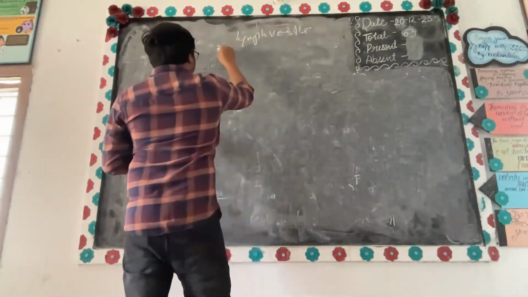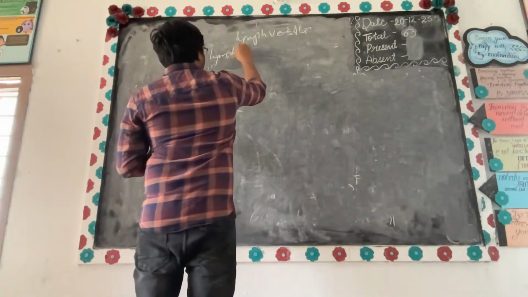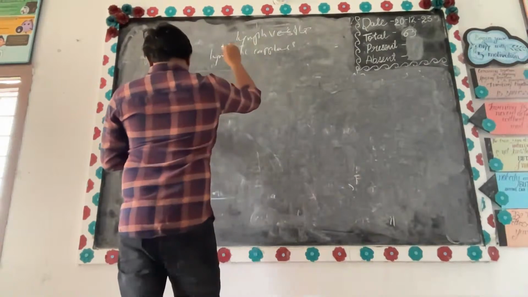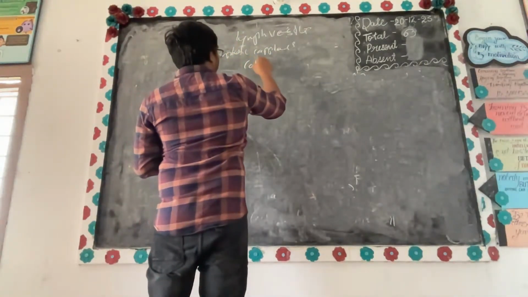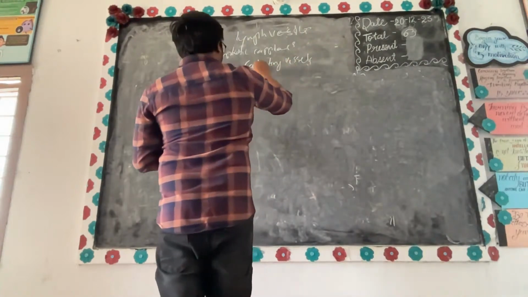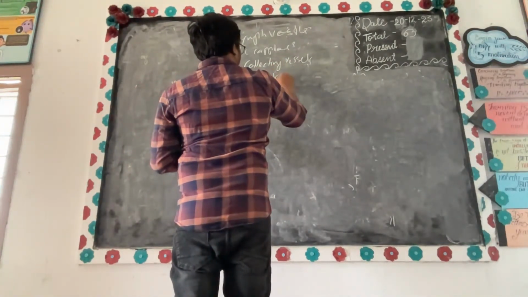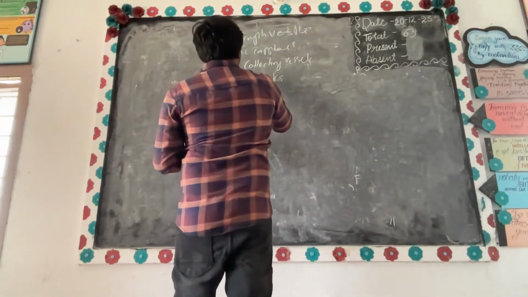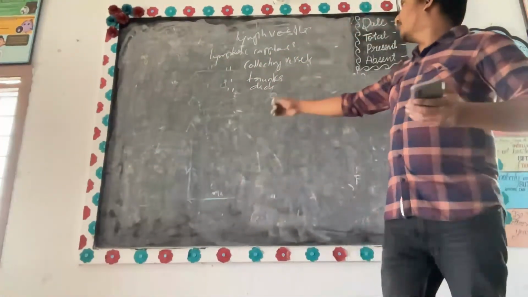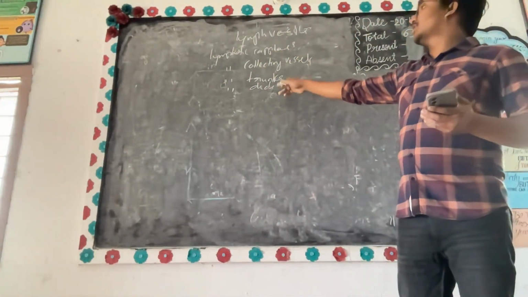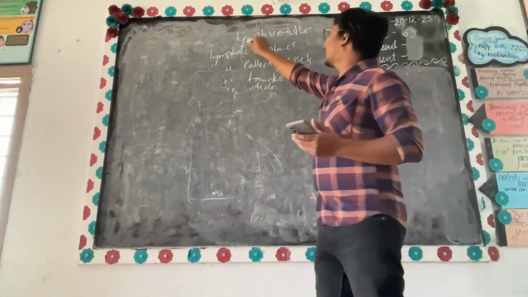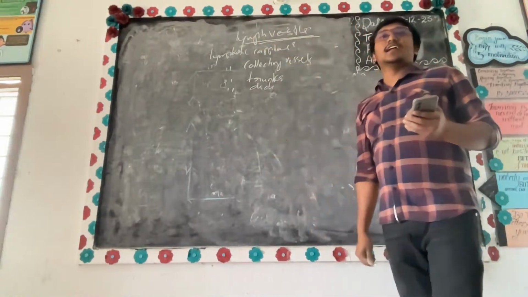So lymph vessels are nothing but lymphatic capillaries, collecting vessels, trunks and ducts. Lymphatic collecting vessels, lymphatic trunks and lymphatic ducts. So we have capillaries, collecting vessels, trunks and ducts. These are nothing but the lymphatic vessels.